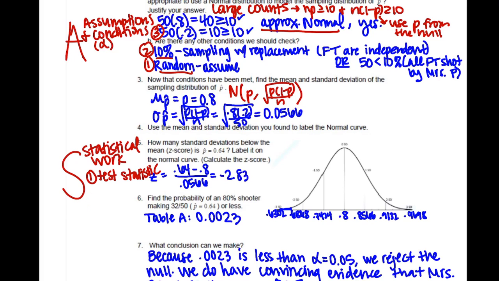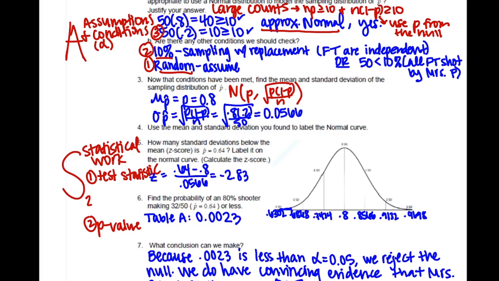Well, I'm going to give myself some room here. So if you look at this formula for the test statistic, it's just a z-score.